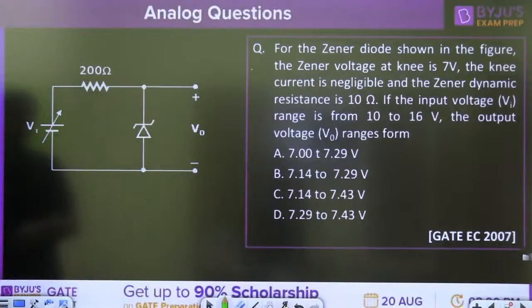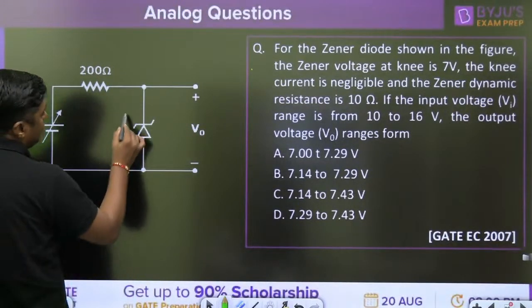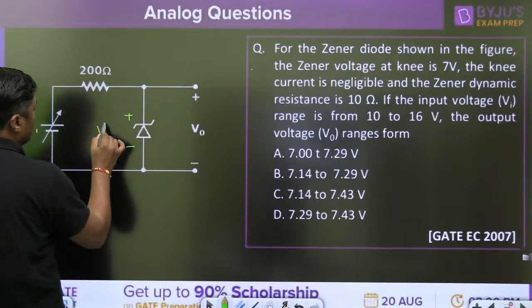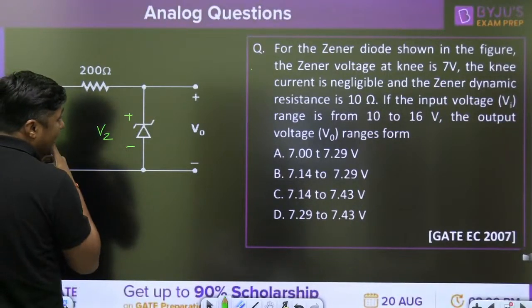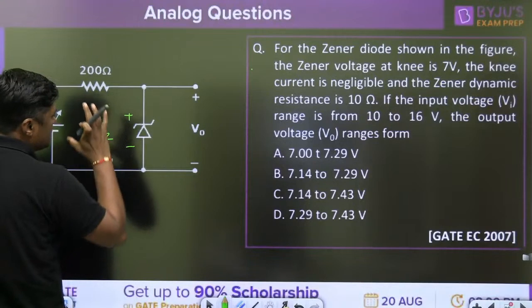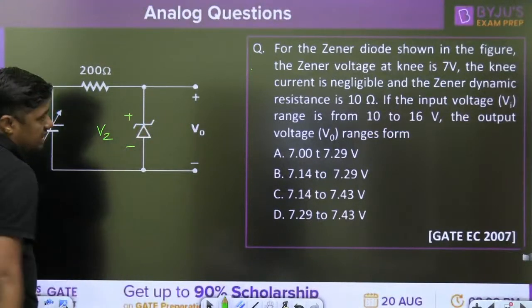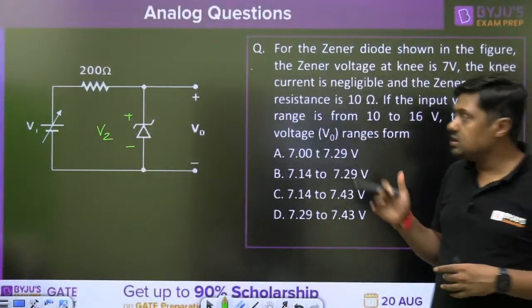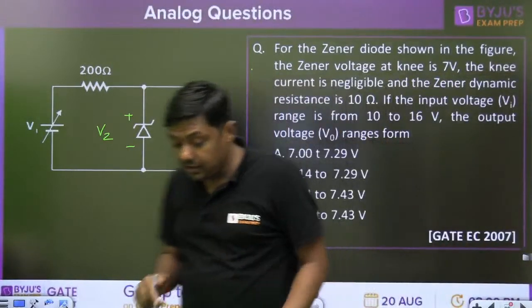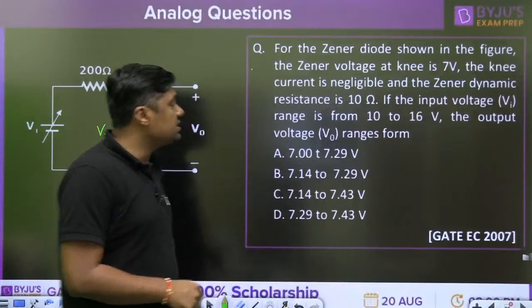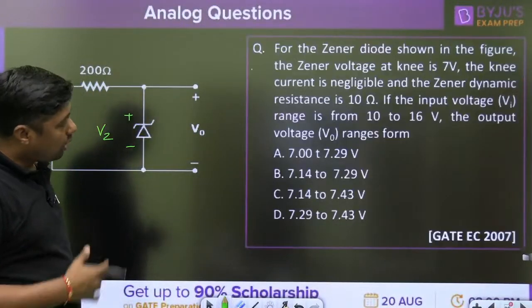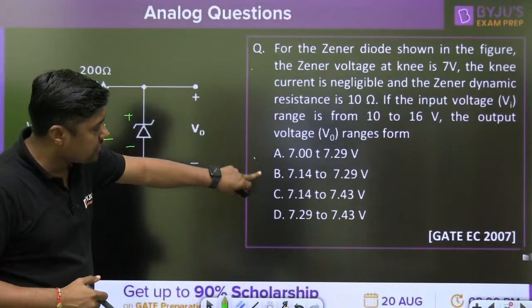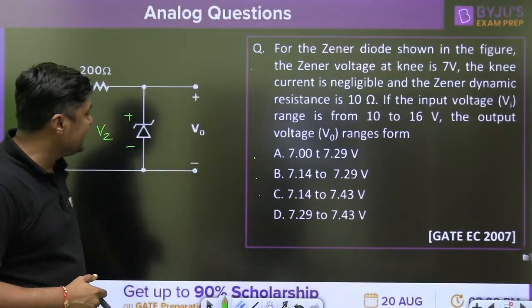Normally, when we assume that the Zener voltage at knee is 7 volt, it means its breakdown voltage is 7 volt. Right? It is a practical Zener diode. So once it is in breakdown, the voltage will be constant. But here, the range of the output is given. In this question, we are using the practical Zener diode with its dynamic resistance. So what is the range? Option A, option B, option C, or option D.